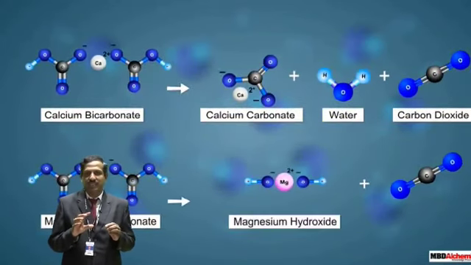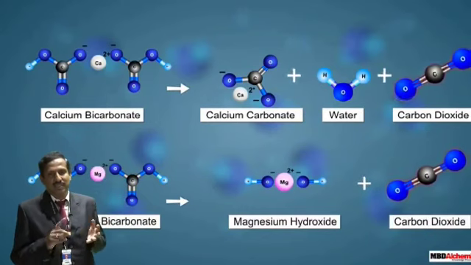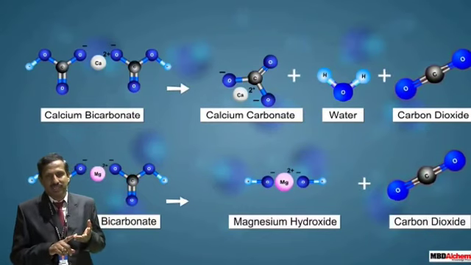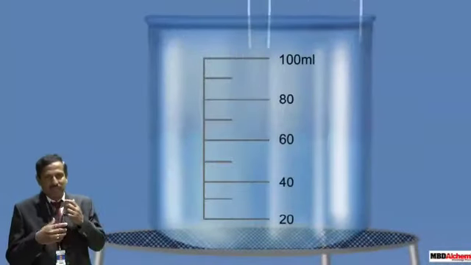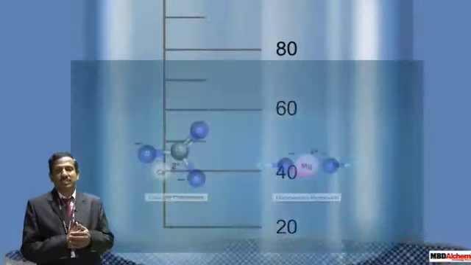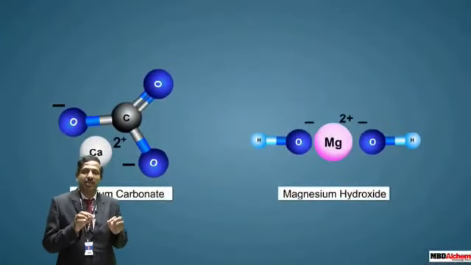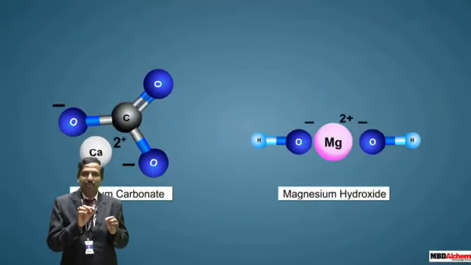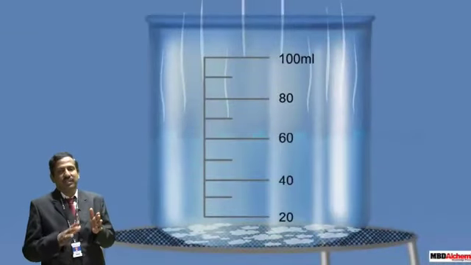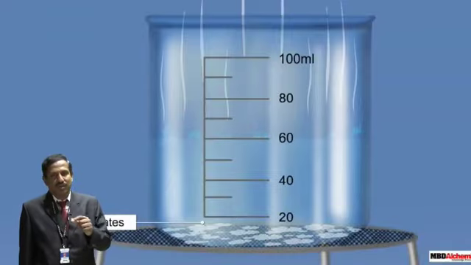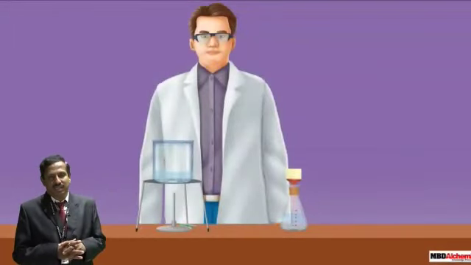For example calcium carbonate, magnesium carbonate, these are the ions responsible for temporary hardness. How to remove this? It can be easily removed by simple boiling. If you boil, it is removed, and the filtrate what you get is free of all the temporary hardness causing